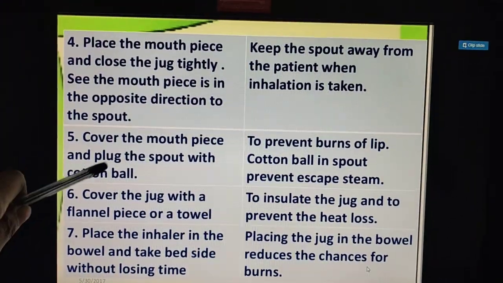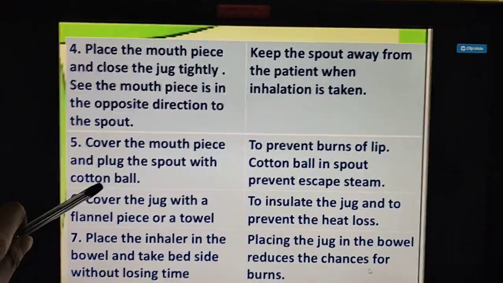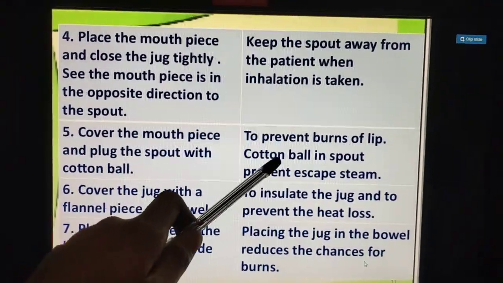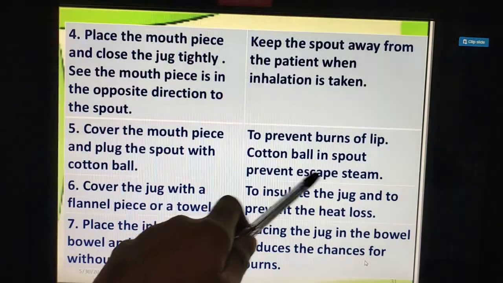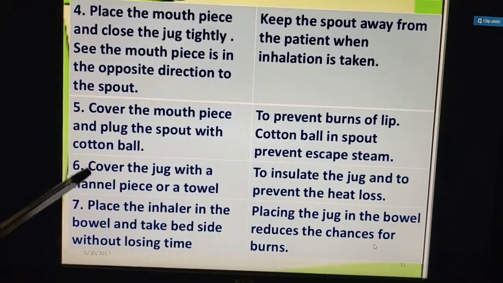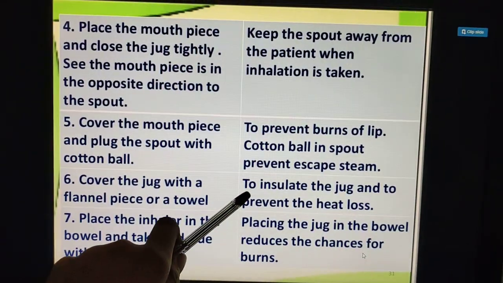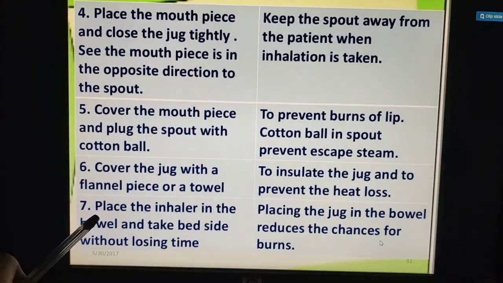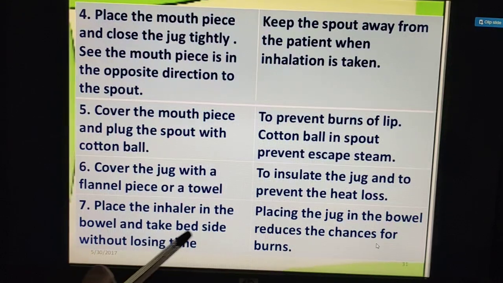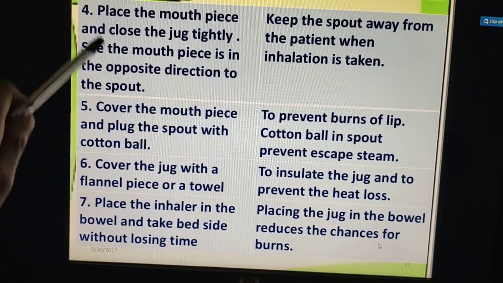Now cover the mouthpiece and plug the spout with a cotton ball. Why? To prevent burns of the lips, isn't it? Prevent escape of the steam here. Then cover the jug with a flannel piece or towel. Why? That's going to prevent the heat loss. Then place the inhaler in the bowl and take it to the bedside without losing time. So this is all the preparation.